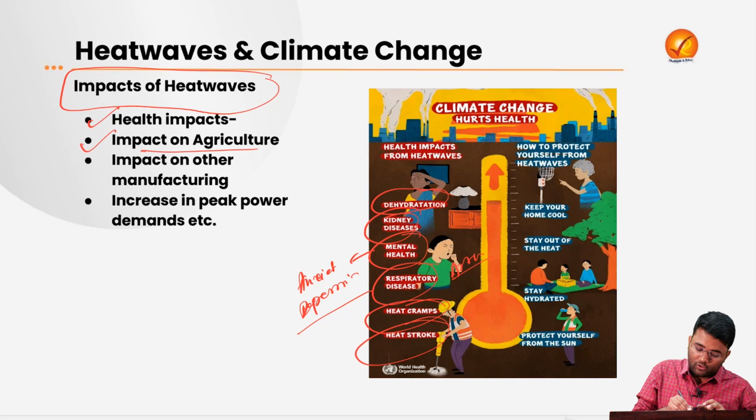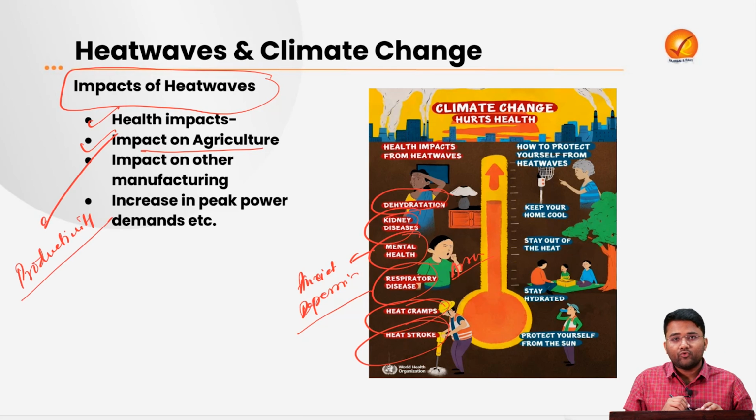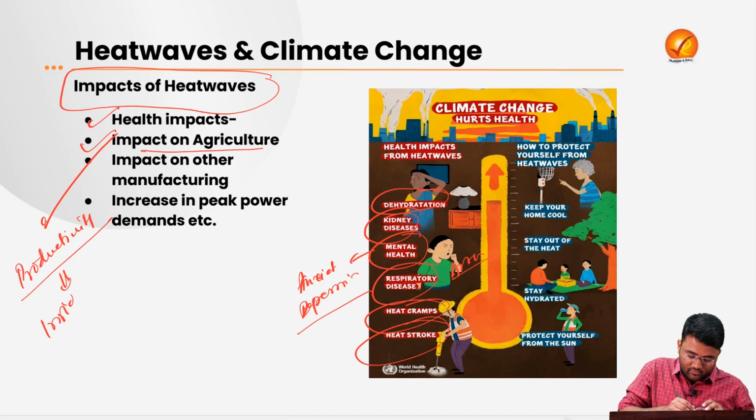Apart from this, it also impacts agriculture by reducing the productivity of crops. Then, due to heat waves, there are cases where a lot of irrigation is required for the crops.